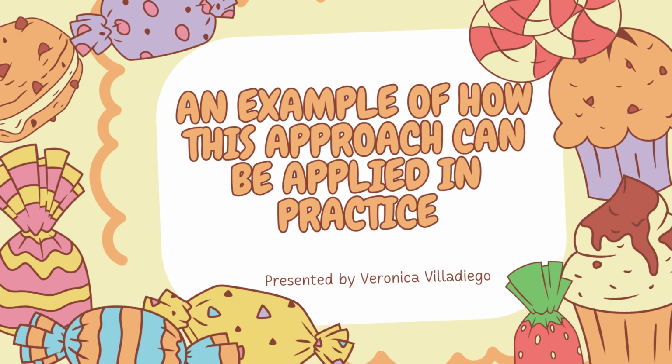The last topic is an example of how this approach can be applied in practice. Here are some examples of how DSA can be applied in practice. The developmental systems approach, DSA, is a framework that emphasizes the interconnectedness of various factors influencing development. It posits that development emerges from the continuous interaction of biological, psychological, and social ecological systems.